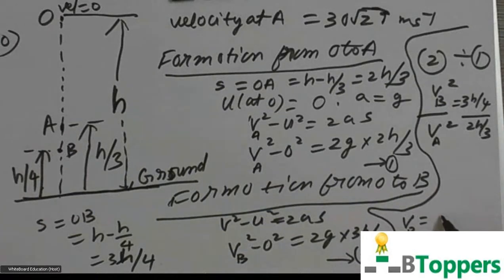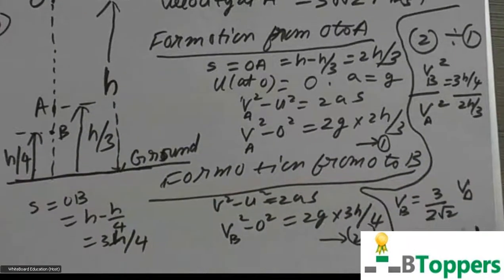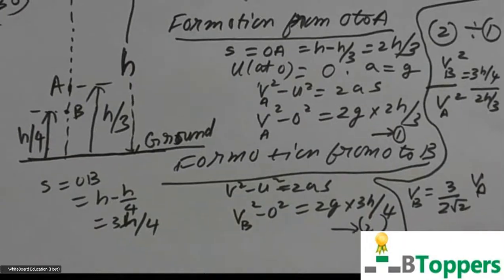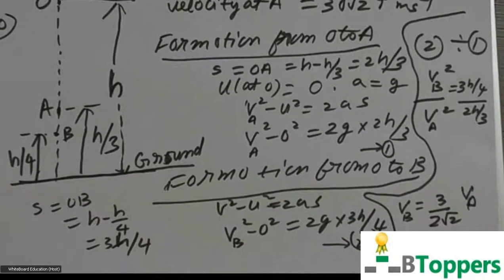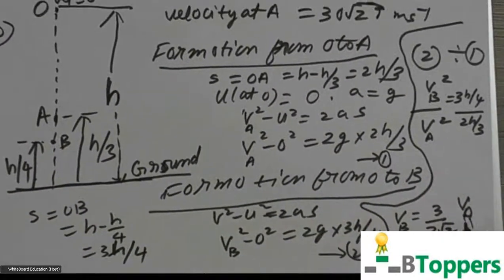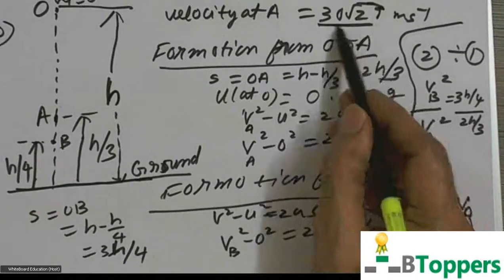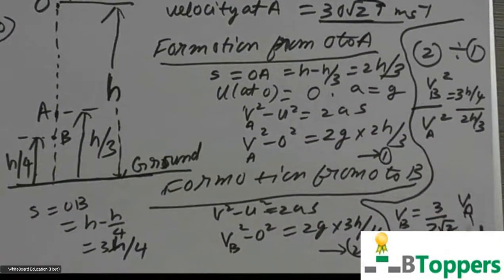So the velocity at B you get is 3 by 2 root 2 times the velocity at A. The velocity at A is given to be 30 root 2 meter per second. So we can substitute the velocity at A equal to 30 root 2 meter per second in this formula. You can get the answer: 45 meter per second.